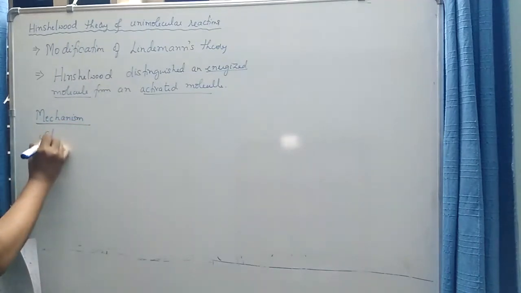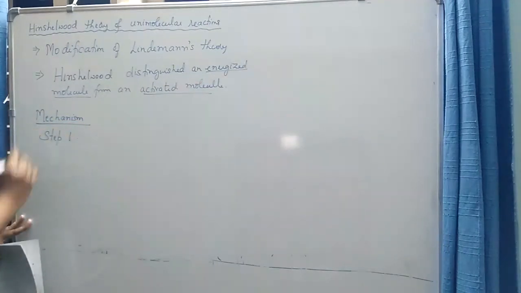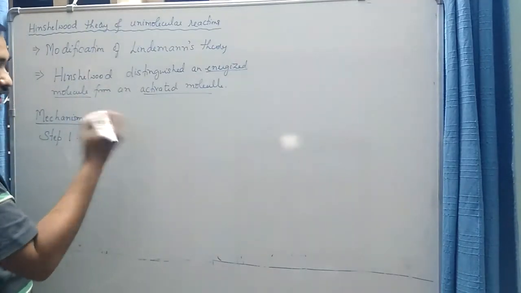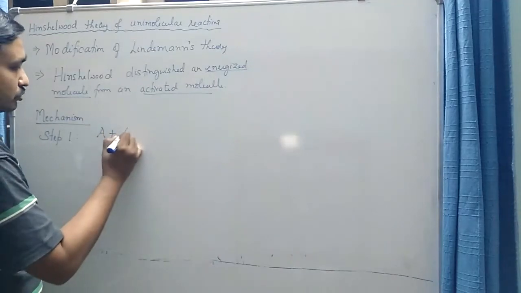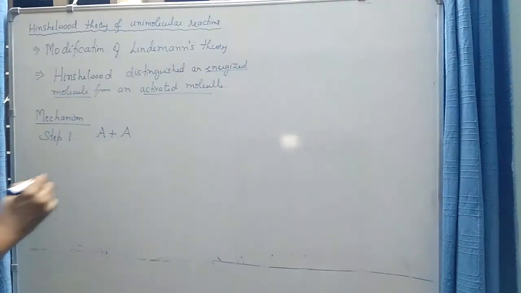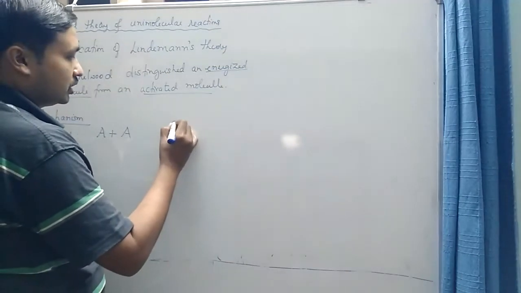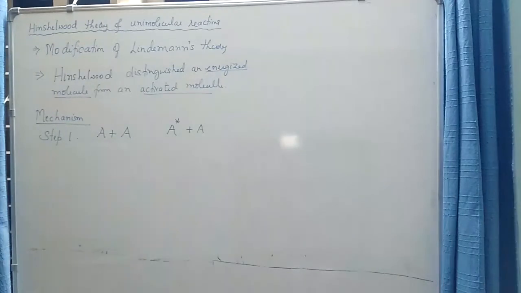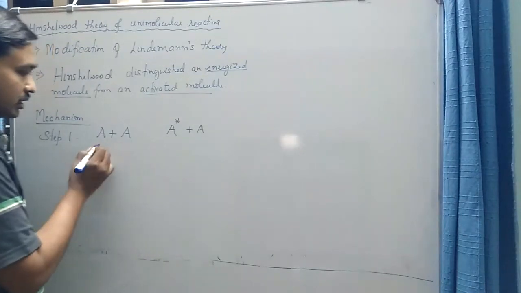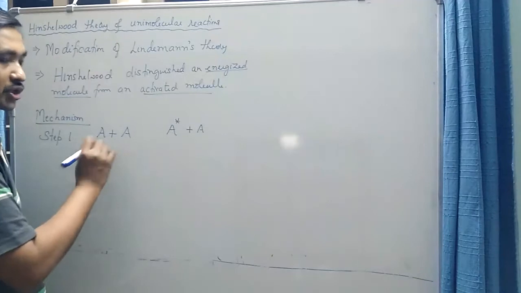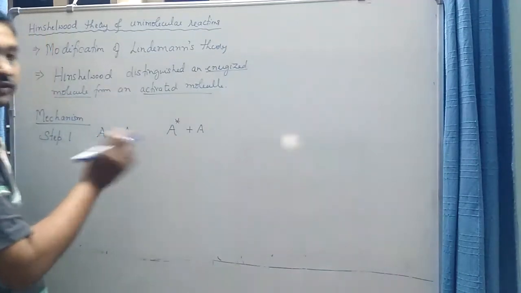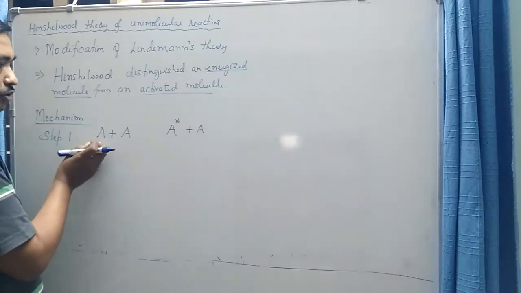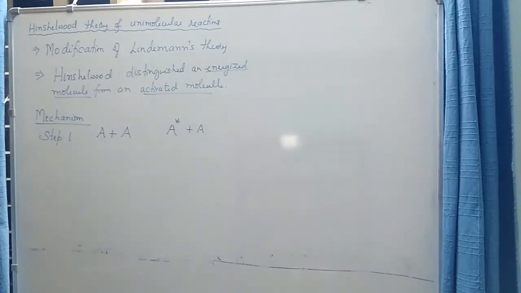So step 1 involved in this mechanism is the same as in Lindemann. In the first step, two normal molecules of A collide with each other and form an energized molecule and a normal molecule of A. And again Hinshelwood assumed that upon collision the energy transferred between the molecules is such that the kinetic energy or the translational energy of one molecule is transferred into the vibrational energy of the other.